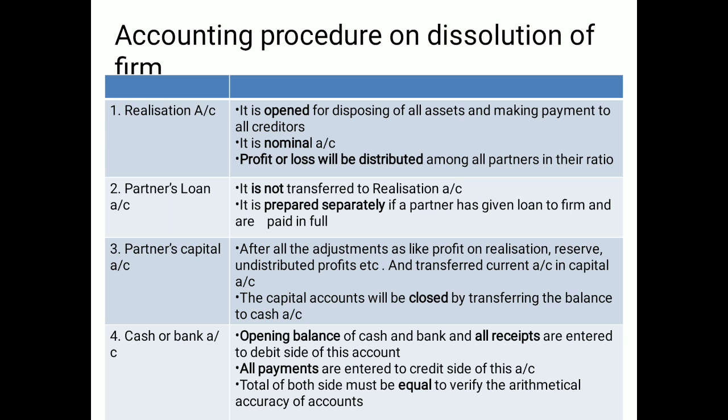And lastly, you have to prepare the cash or bank account. First you have to take the opening balances from the opening balance sheet and then put all the receipts on the debit side and the payments on the credit side, and both sides should be equal. To verify the arithmetical accuracy of the accounts maintained in the form of realization, partners' loan and capital, it will automatically be closed. So it is a verification aspect, meaning all the accounts have been closed.